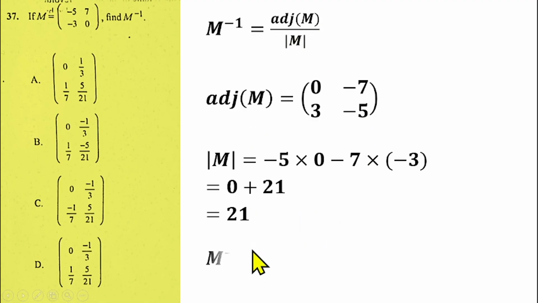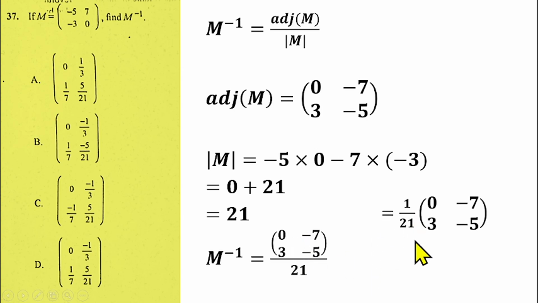Now you put this into the formula. You'll have the inverse to be the adjoint divided by the determinant, which is 21. So I can write this as 1 over 21 times the bracket 0, minus 7, 3, minus 5. Which means that this 1 over 21 will multiply each of the elements inside the bracket. So 1 over 21 times 0 gives us 0. Then 1 over 21 times minus 7, 7 can go into 21, that gives us 3. So we have minus 1 over 3.